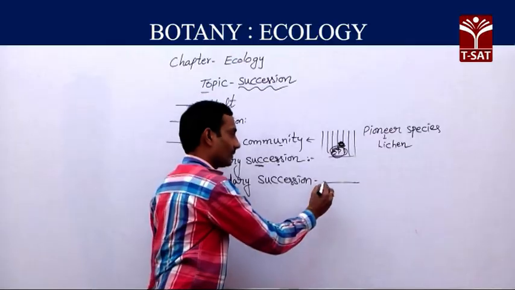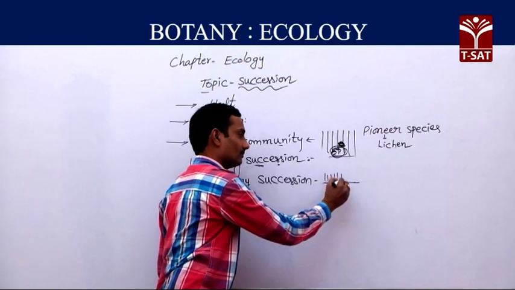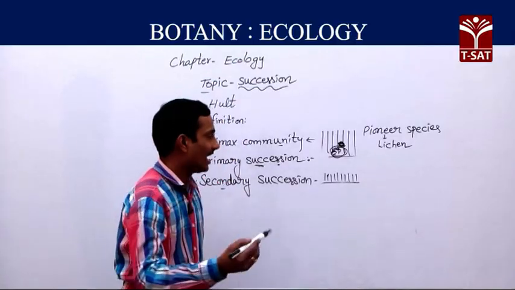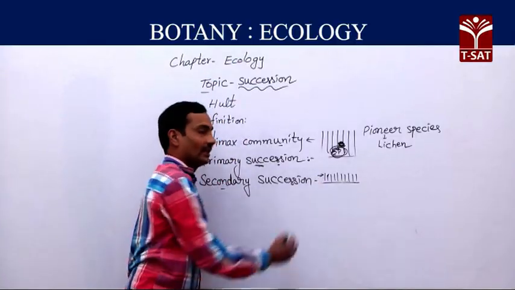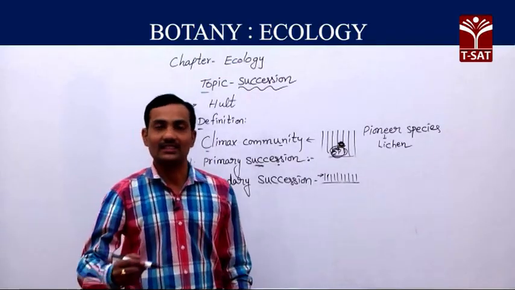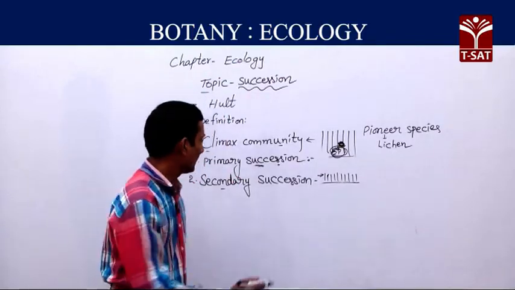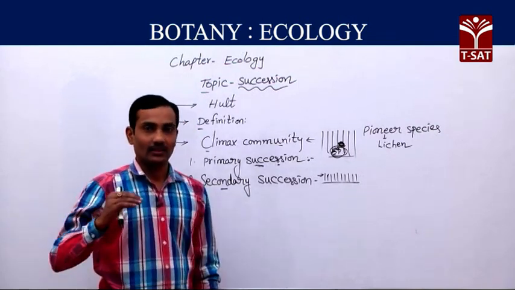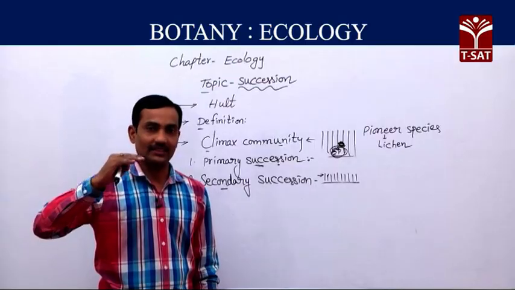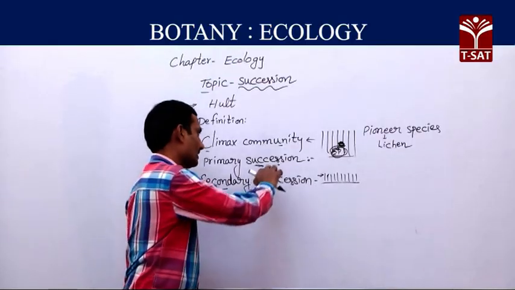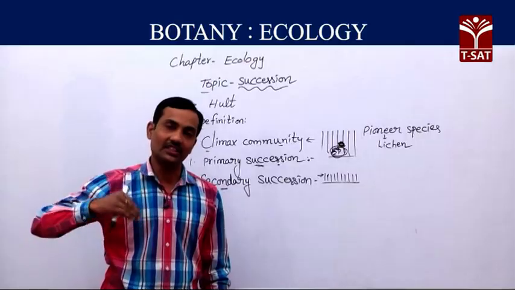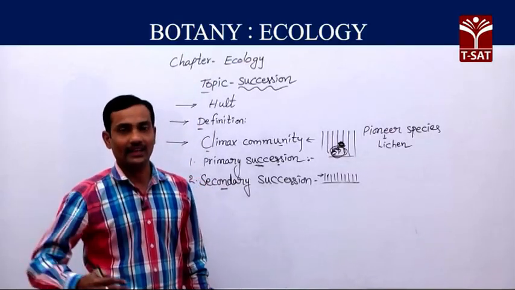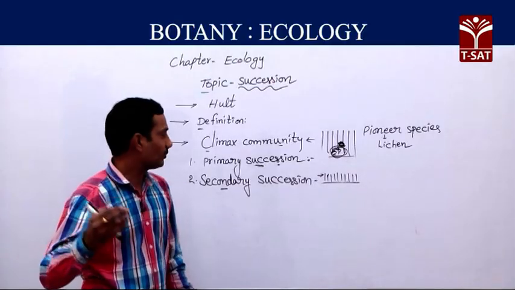If plant communities form again, different plant communities lead ultimately to the formation of a climax community. That is secondary succession. The already existing plant community, formed through primary succession, is destroyed, and in the same place one more plant community develops up to a climax community.